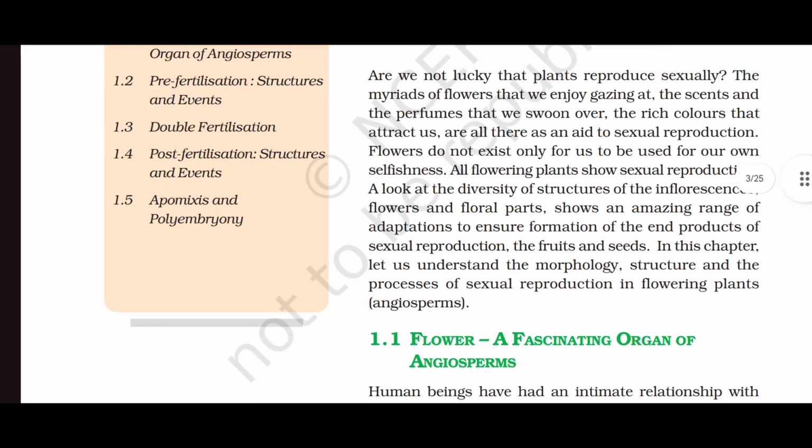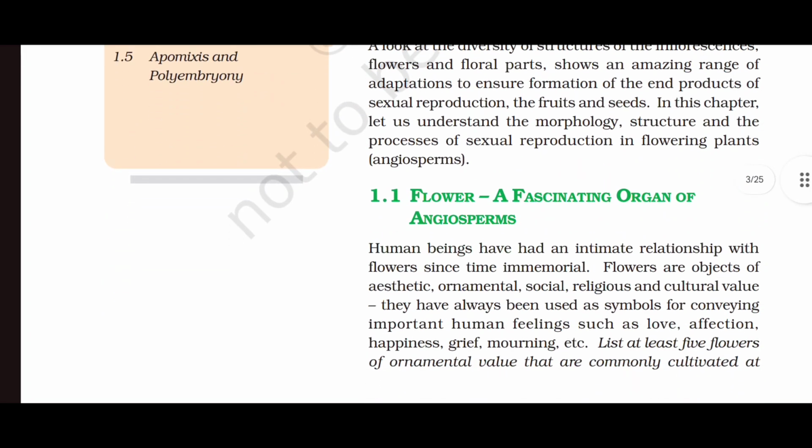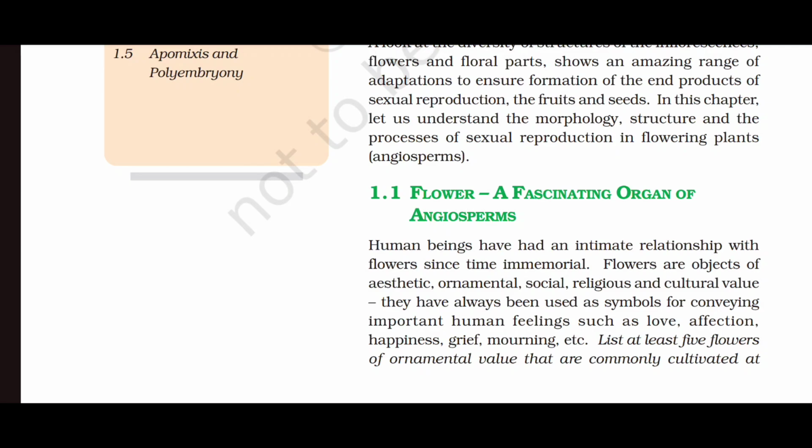A look at the diversity of structures of the inflorescence, flowers and floral parts shows an amazing range of adaptations to ensure formation of the end products of sexual reproduction, the fruits and seeds. In this chapter, let us understand the morphology, structure and the process of sexual reproduction in flowering plants, that is, angiosperms. Flower, a fascinating organ of angiosperms.